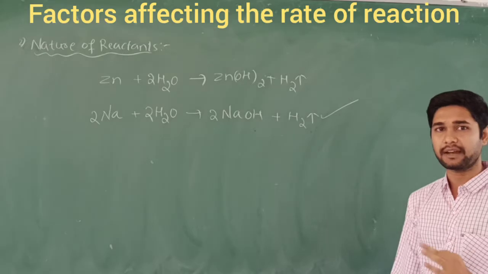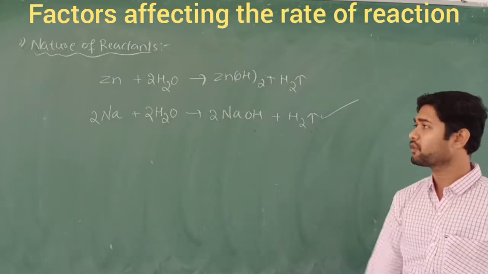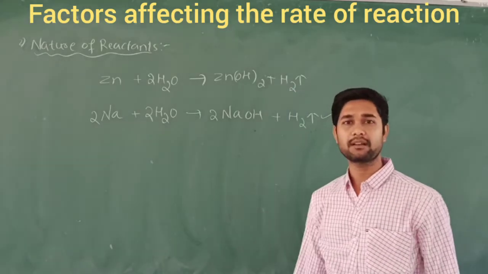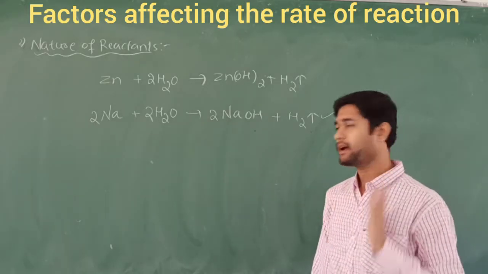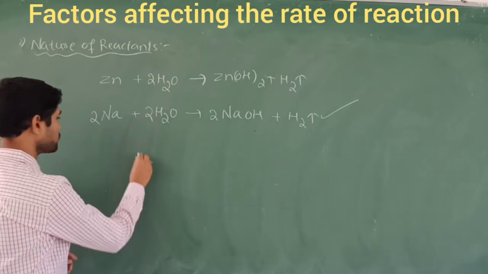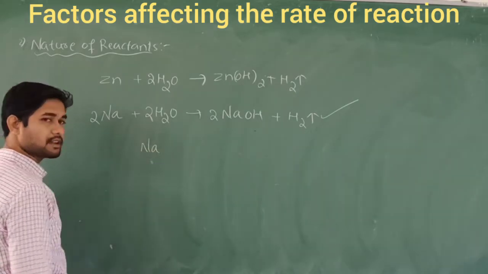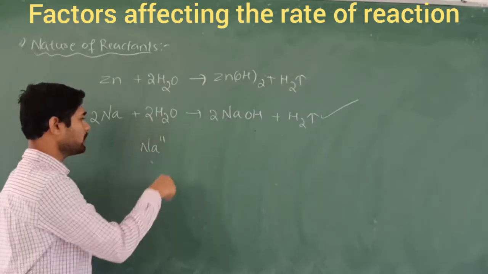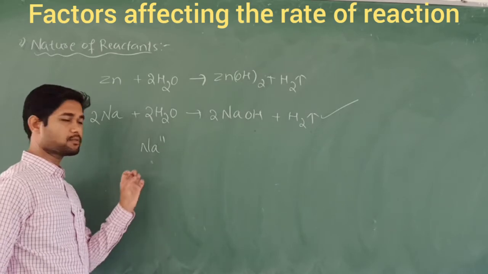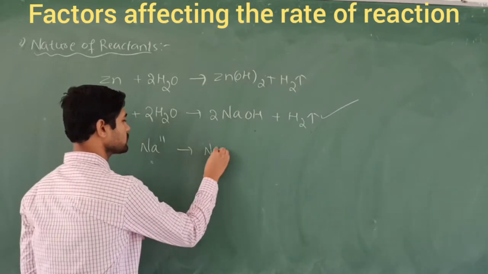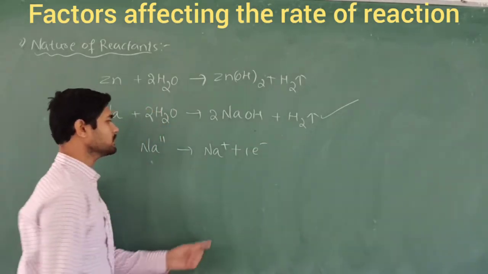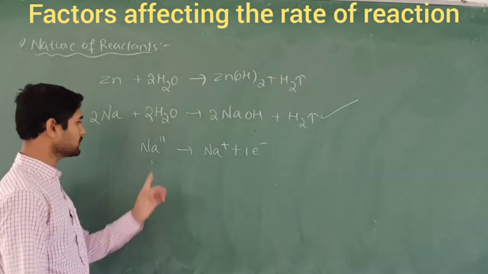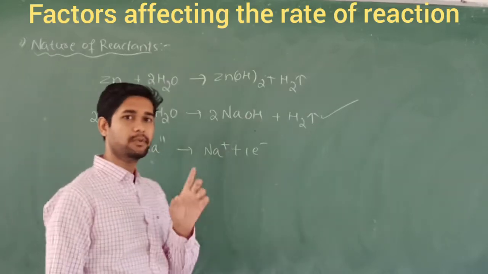What type of nature do the reactants have? Sodium metal comes under the alkali metals, which means first group elements. Sodium has atomic number 11, so in order to become stable, it loses one electron and becomes Na plus. Here the ionization energy plays a role.